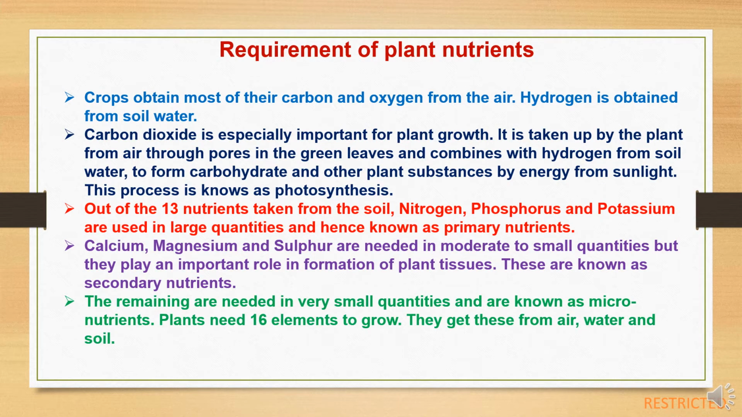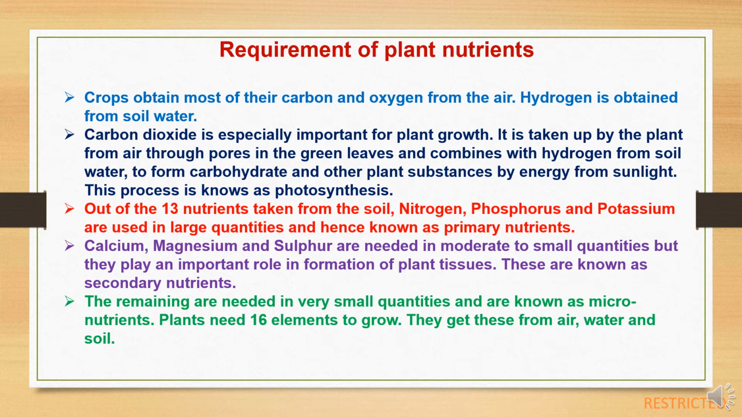Now to study the requirement of plant nutrients. First one, crops obtain most of their carbon and oxygen from the air and hydrogen is obtained from soil water. Carbon dioxide is especially important for plant growth. It is taken up by the plant from air through pores in the green leaves and combines with hydrogen from soil water to form carbohydrate and other plant substances by energy from sunlight, which is known as photosynthetic activity.